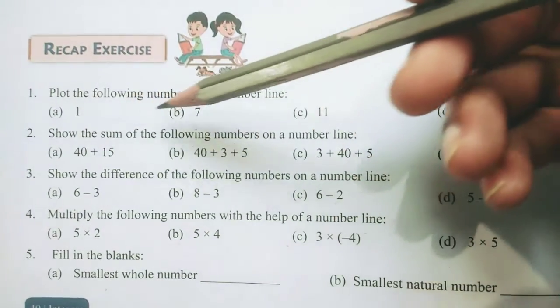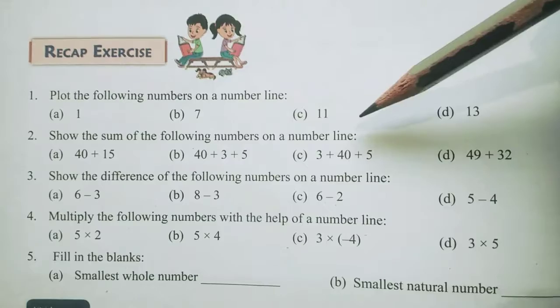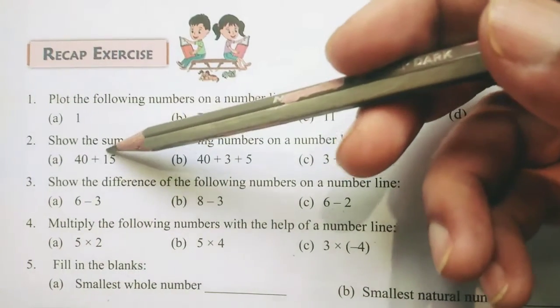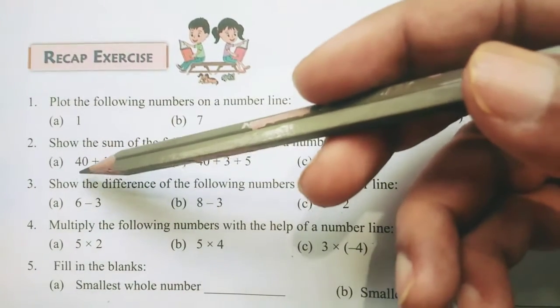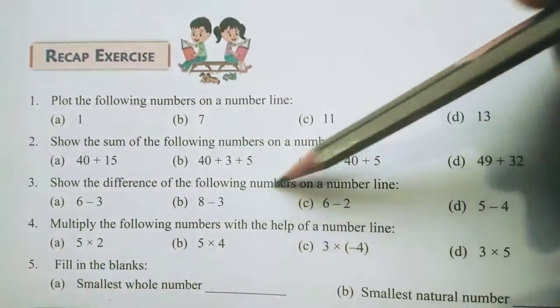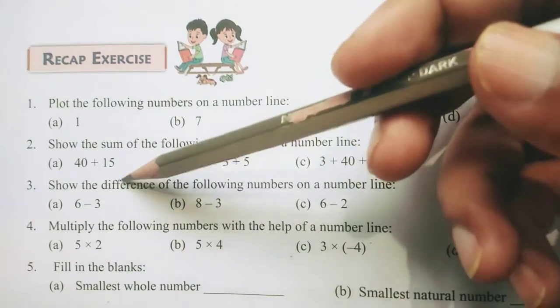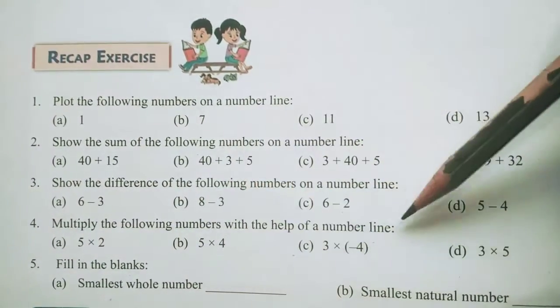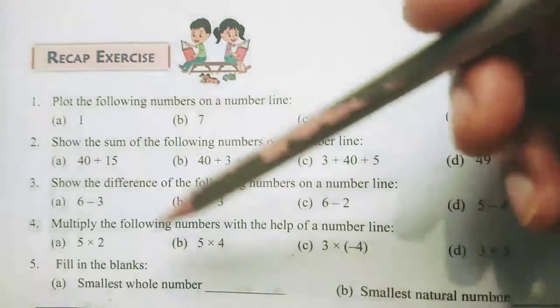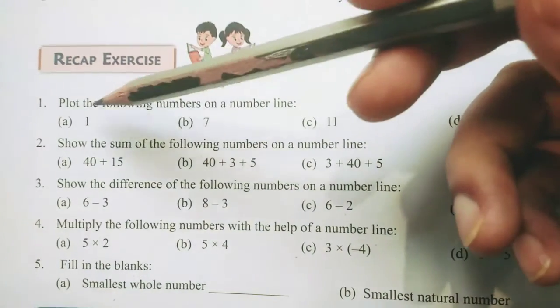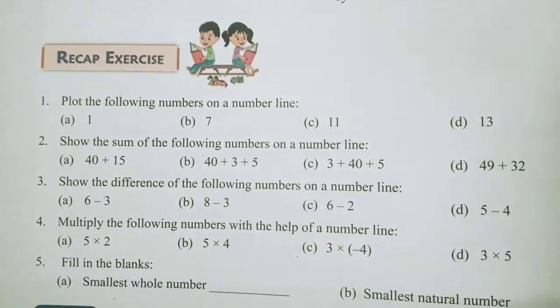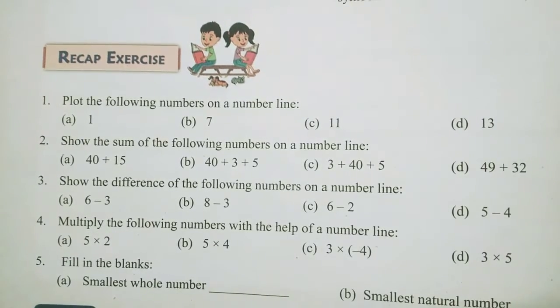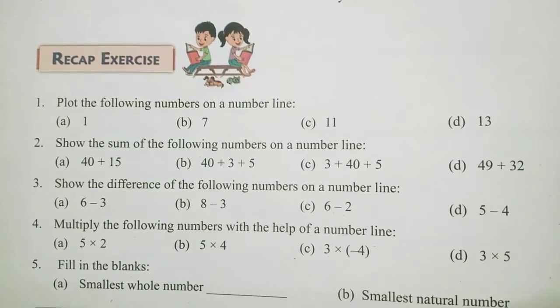Question number 2, show the sum of the following numbers on the number line. So you have to add these and show it on the number line. Then third, show the difference of the following on the number line. You have to subtract and show it on the number line. Then number four, multiply the following numbers with the help of the number line. You have to multiply the numbers and show it on the number line. So questions 1, 2, 3, 4 are all very easy. You have done them in the previous classes and previous chapter, right?